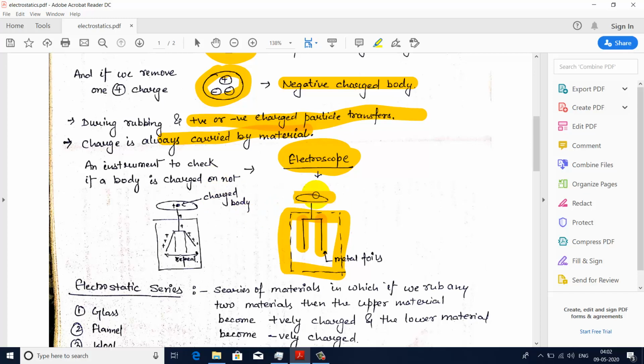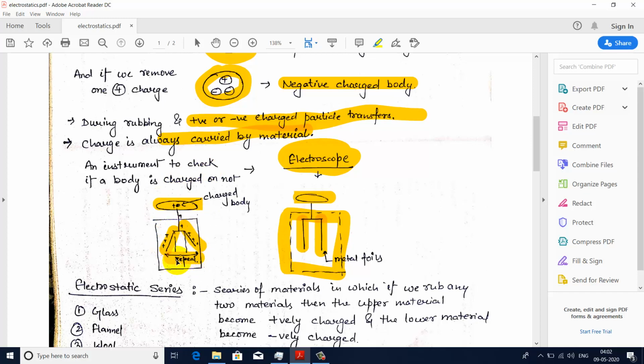If we have a body and we need to find out whether it is charged or not, then we keep the body here on the top of this plate. This is the charged body. Here I have put a positive charge body. If the positive charge body is kept here, then both these rods also become positively charged, and as these rods have similar charges, and we know that similar charges repel each other, both these rods get repelled.